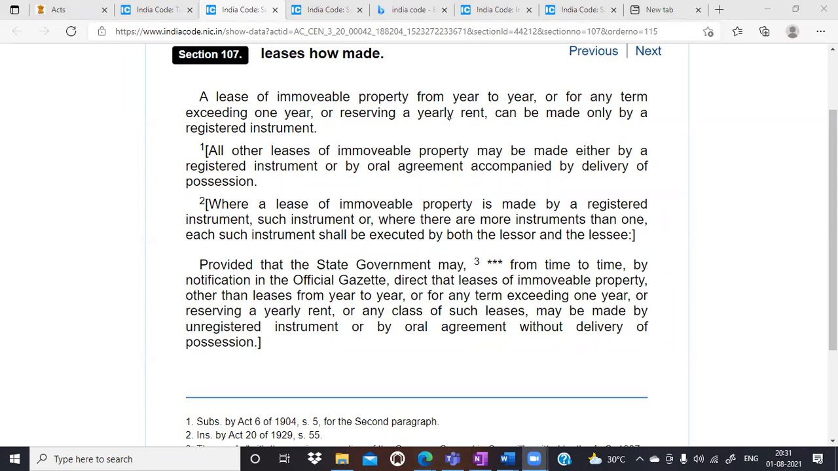Yes, Vijay. What do you think so? Pritika: Sir, please define year to year again. Okay, Muskan. Just a second. Let me ask Sagar. For example, if we are giving the possession for exact 12 months, whether we have to get the lease deed registered, or we can give the possession orally.